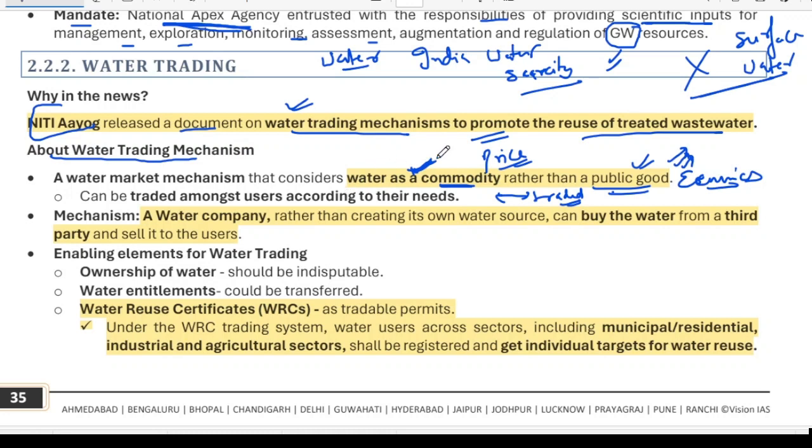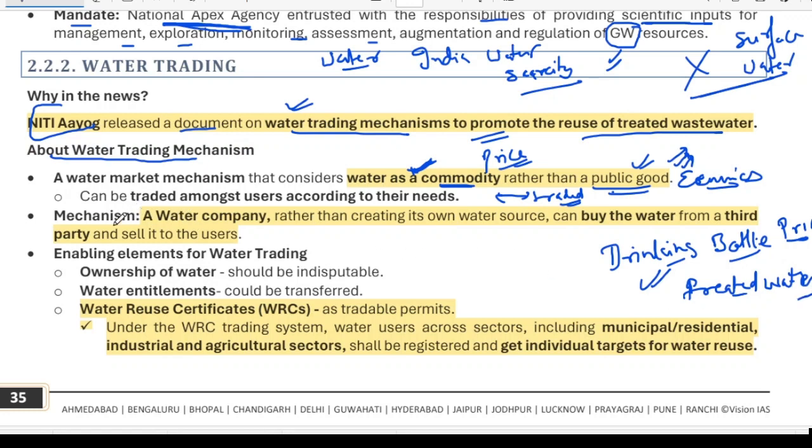Consider the drinking water that we take in bottles. Those already have a price. So drinking water is a commodity already, but now the price is being fixed for treated water. There is a difference. You must remember it.